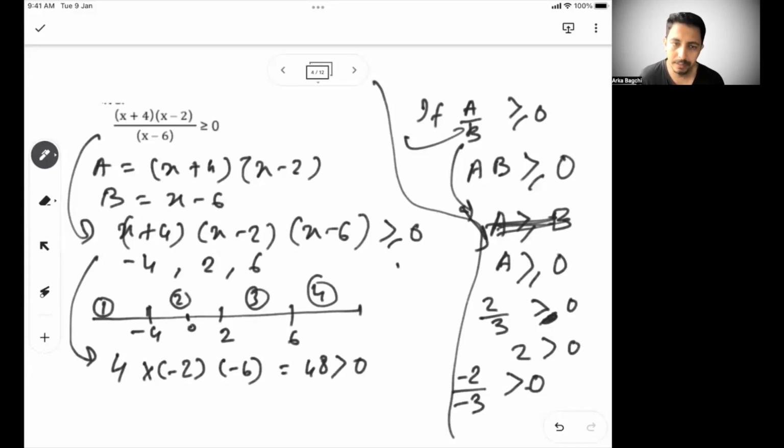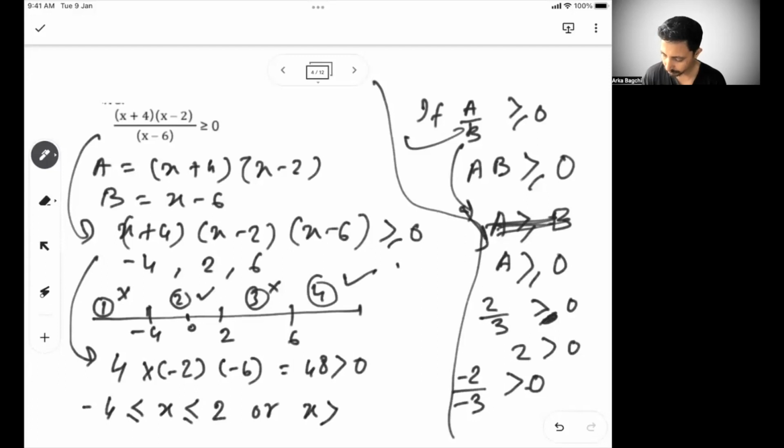Now, if 0 satisfies this equation, that means minus 4 to 2 is a solution zone, because 0 lies in that zone. So this is a solution zone. First zone is not a solution zone. Third zone is not a solution zone. Fourth zone is also a solution zone because it's alternating. So can we say minus 4 less than equal to x less than equal to 2, or we have x greater than 6,